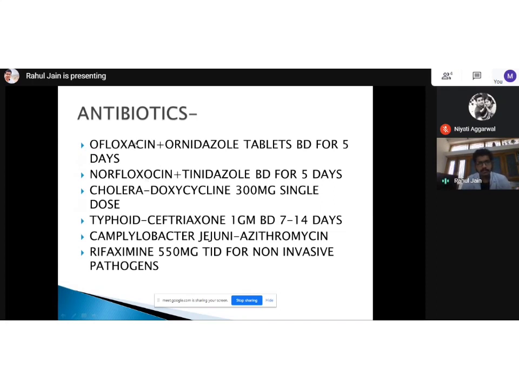So for those people, we have drugs available. The brand name is O2, ofloxacin and ornidazole tablets, BD for 5 days, or Norflox TZ is available.